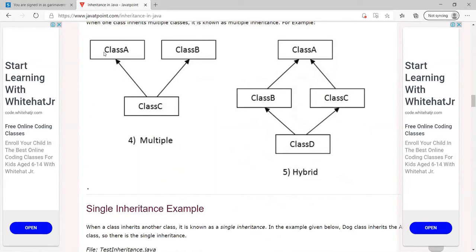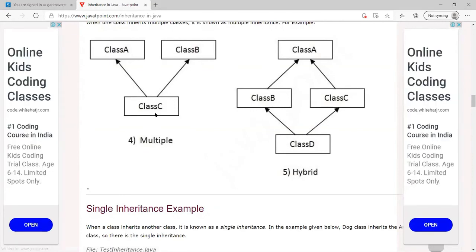Suppose class A is having a property integer A and class B is having a property integer B. So class C will have integer A as well as integer B, both properties, inheriting from each parent individually, right?